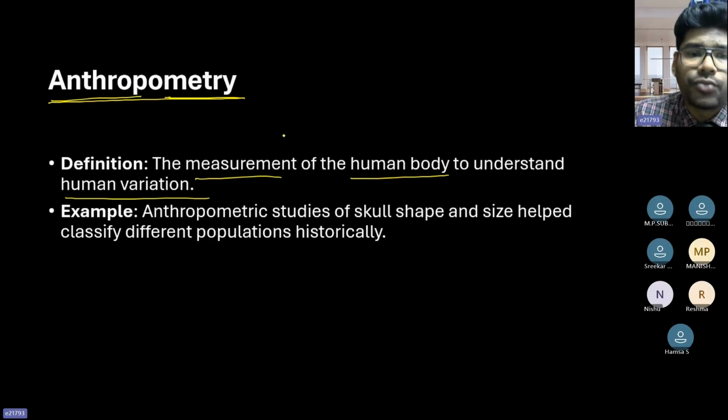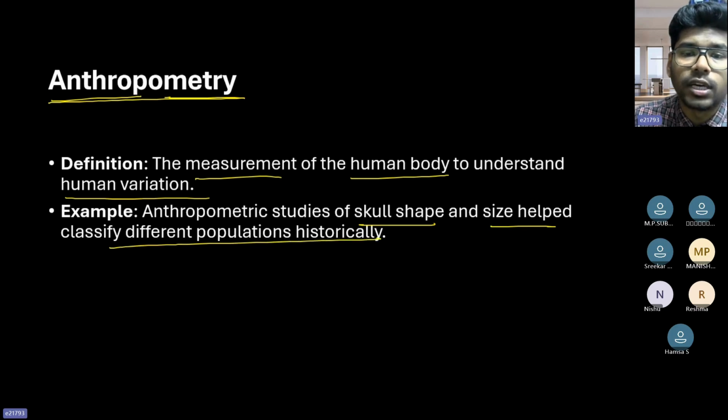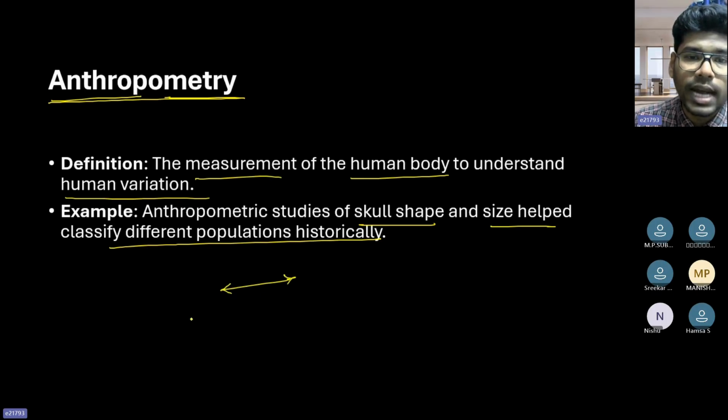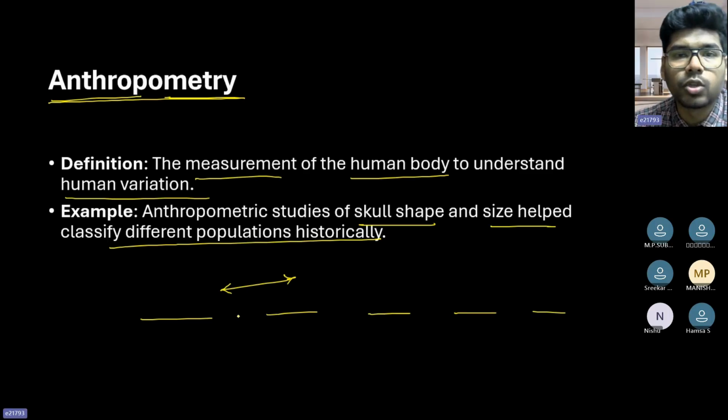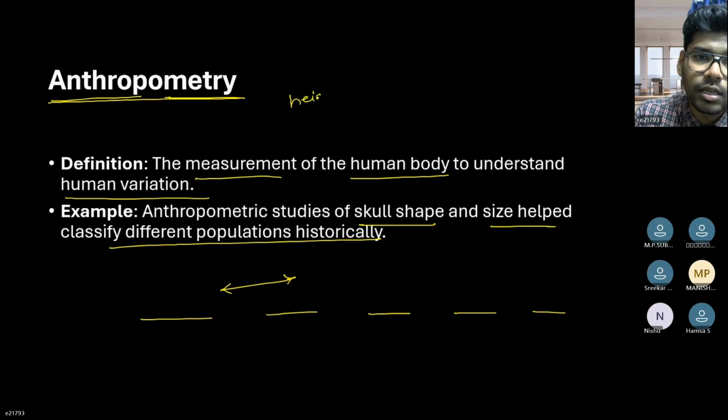So the classic differences, right? Obviously, based upon skull shape and size, we are able to classify different populations through history. And at the same time, measurement of height.